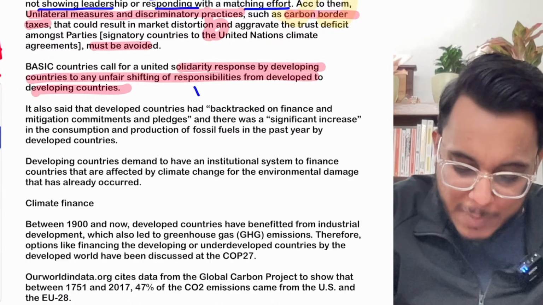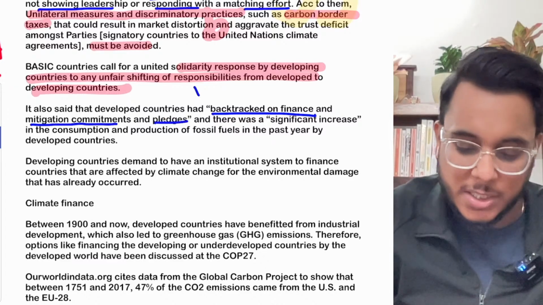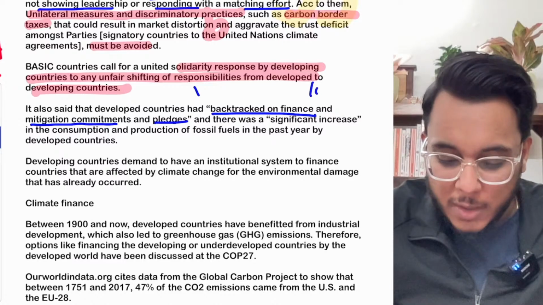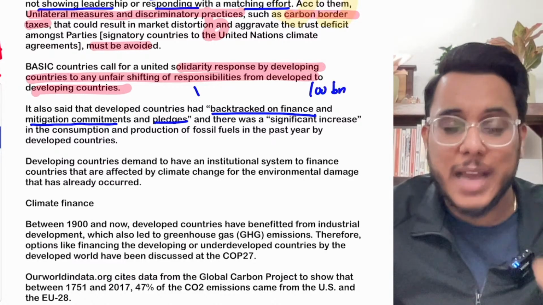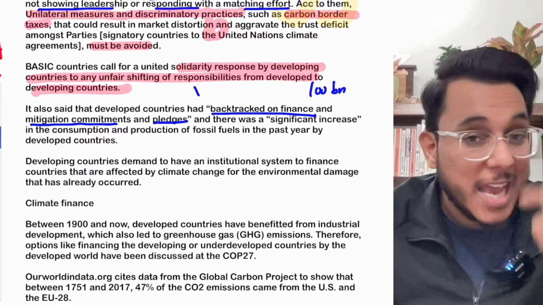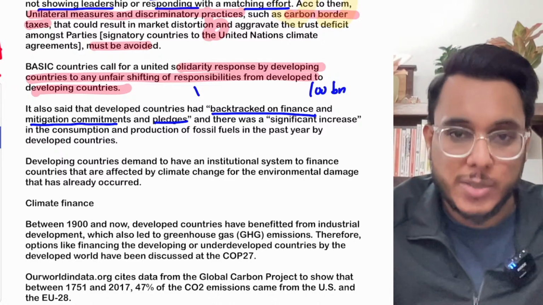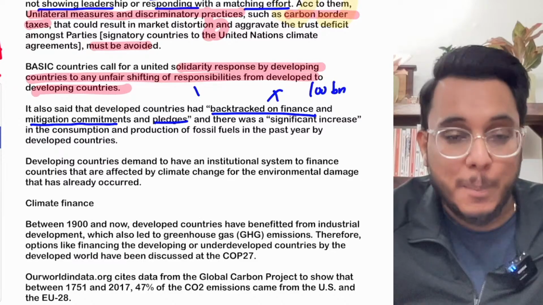First of all, they have backtracked on the finance, on the mitigation commitments, on the pledges. Fine, $100 billion of climate finance was to be provided by 2020. Up till now, that $100 billion every year has not come to the developing countries. They promised it way back in 2009. So they have not given the finance, so they have backtracked on that mitigation commitment.